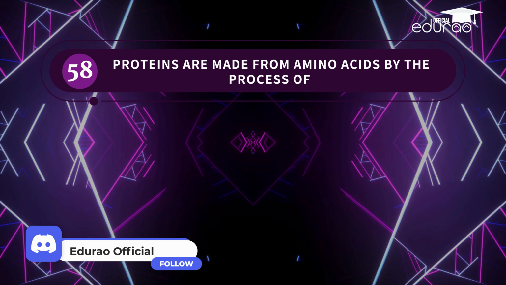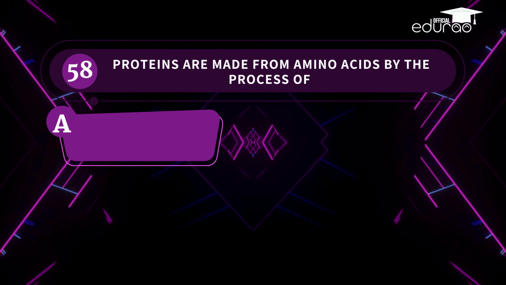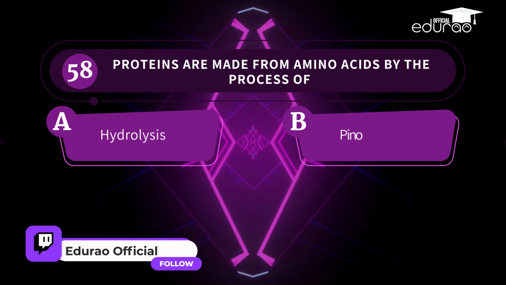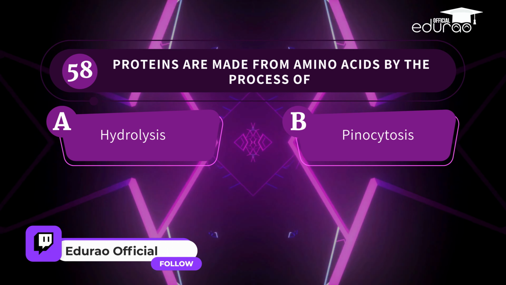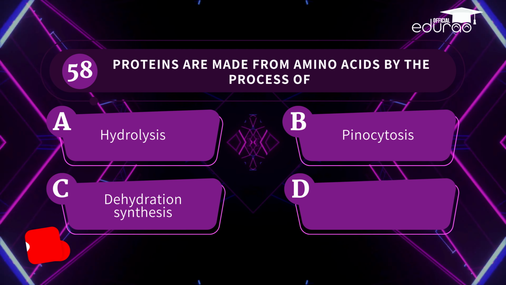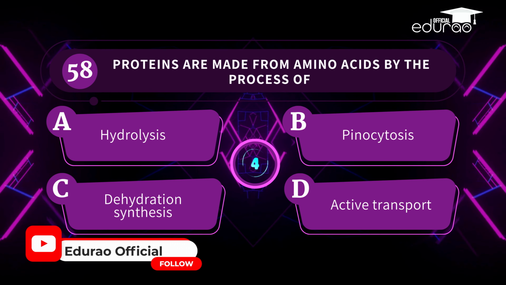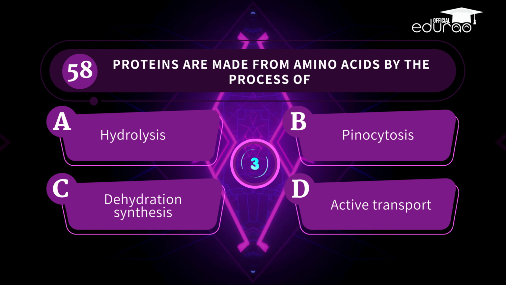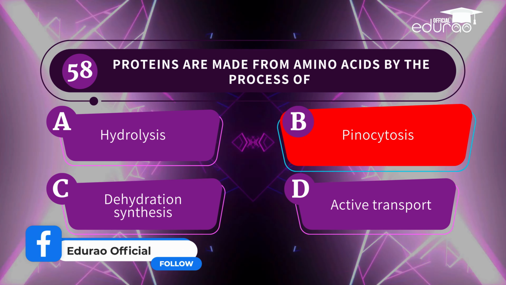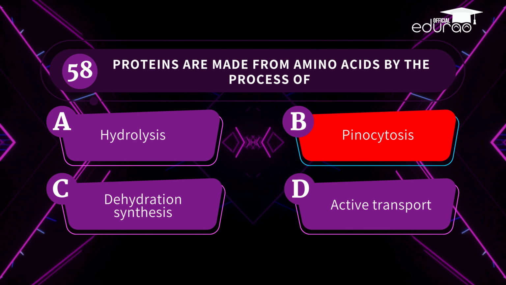Question 58. Proteins are made from amino acids by the process of A. Hydrolysis. B. Pinocytosis. C. Dehydration synthesis. D. Active transport. That's exactly right. The correct answer is pinocytosis.